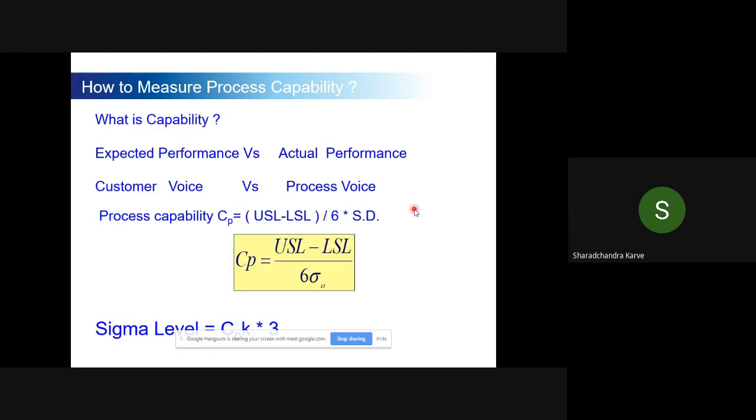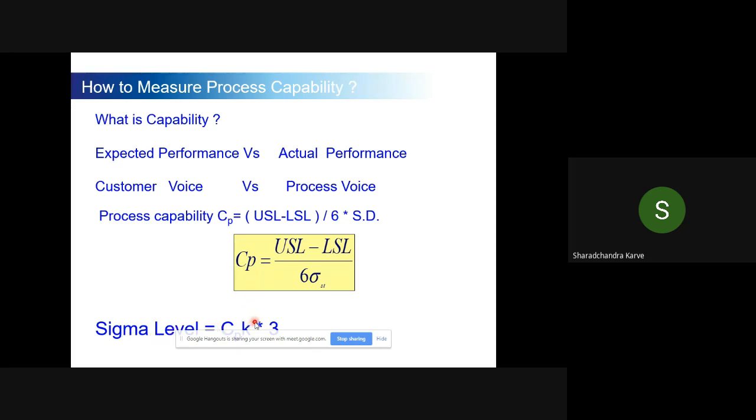So if I want to calculate the capability, how will I calculate it? The index is called Cp. There is simple arithmetic here. The formula is USL minus LSL divided by 6 times the standard deviation. USL and LSL are the upper specification limit and lower specification limit, and these limits are always set by a customer. And if you multiply this Cp by 3, you get the sigma level.